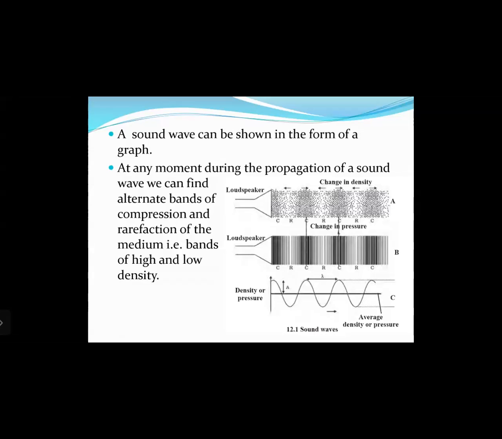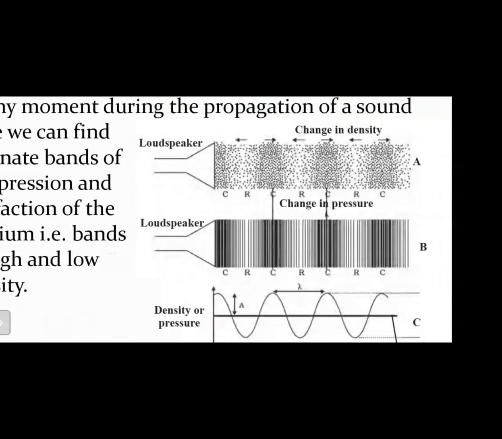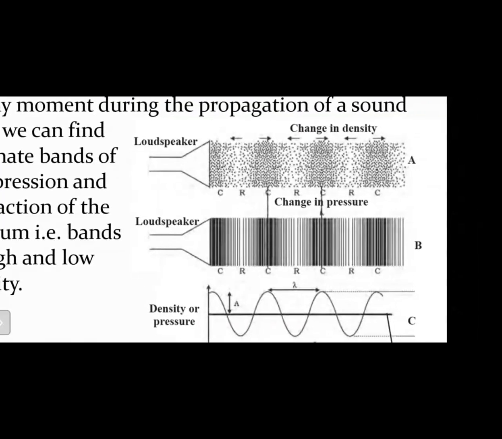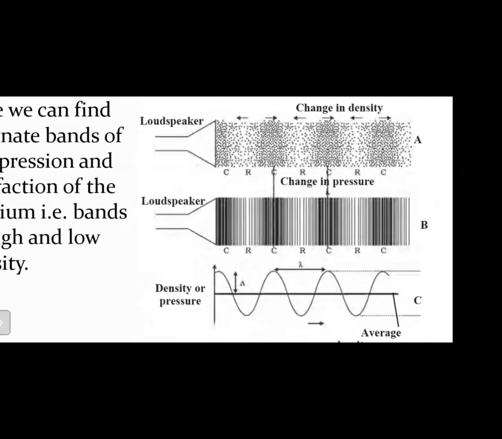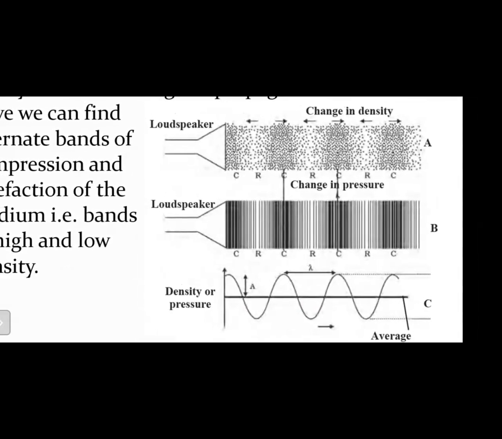Okay, so as you can see here in the diagram, the waves are shown in the form of alternate bands of compressions and rarefactions, right, which originate from the loudspeaker and move away from the source, that is the loudspeaker. They can also be shown in the form of vertical lines, right, where compressions are shown by vertical lines which are very close to each other, and rarefactions are shown where lines move apart from each other.